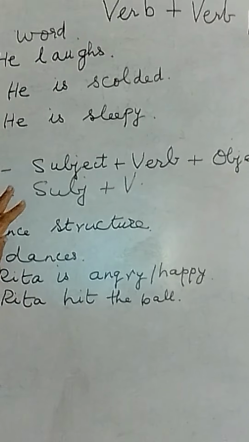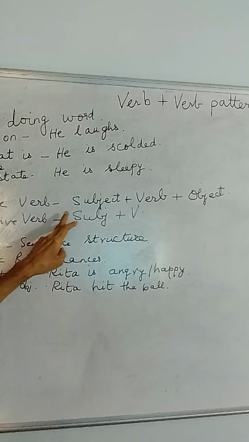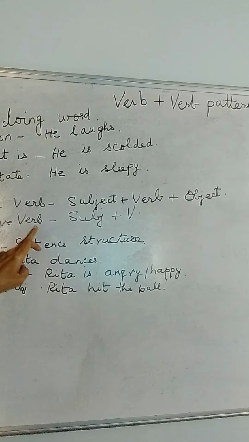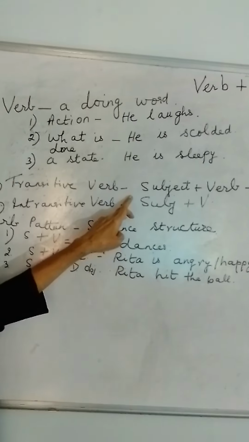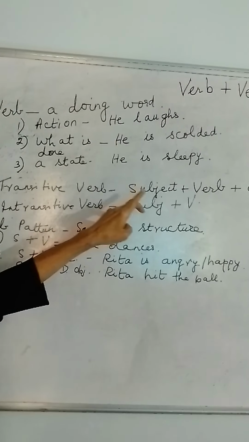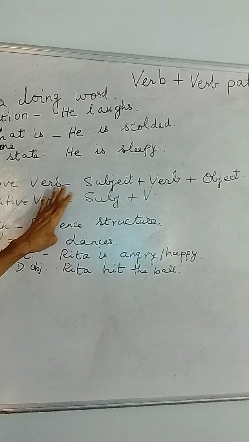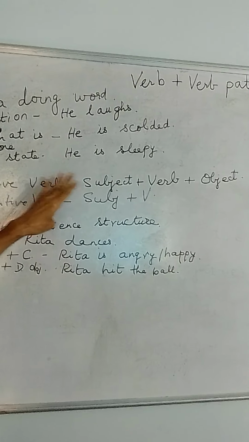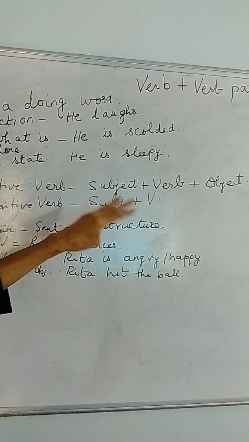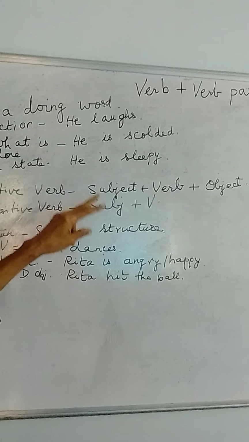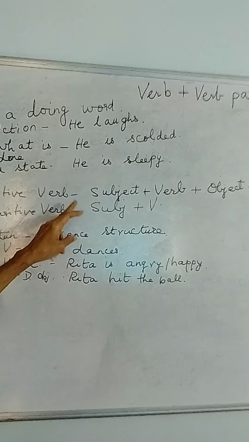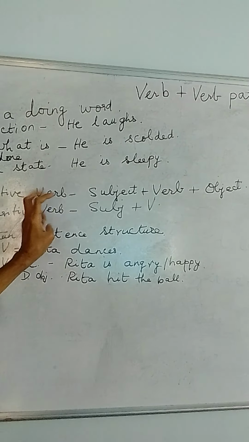For example, here I've given the example, or you can take your own: he hits the ball. So he is the pronoun, or you can take John hits the ball.